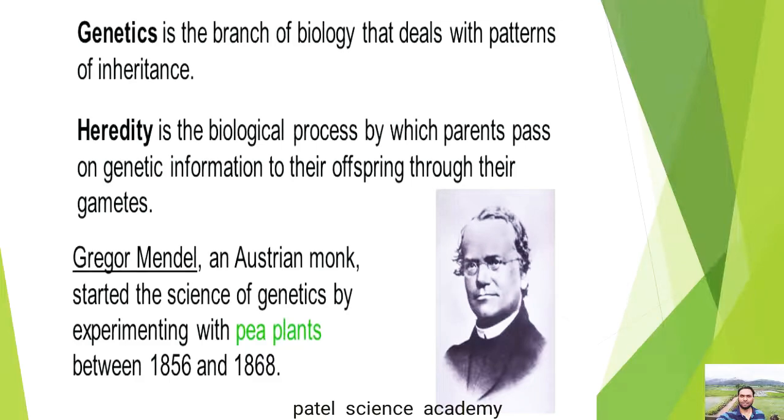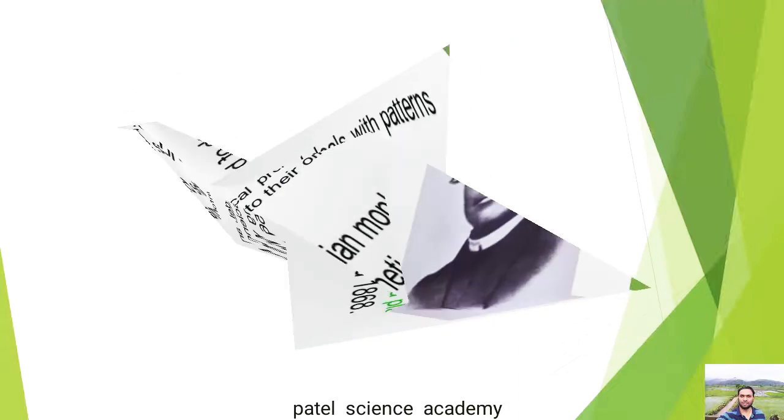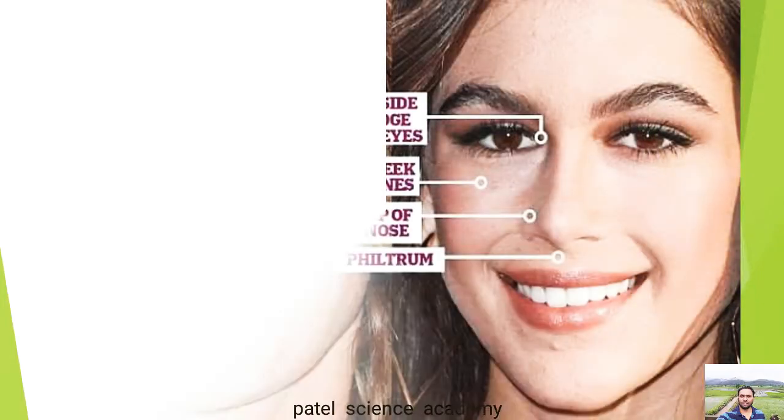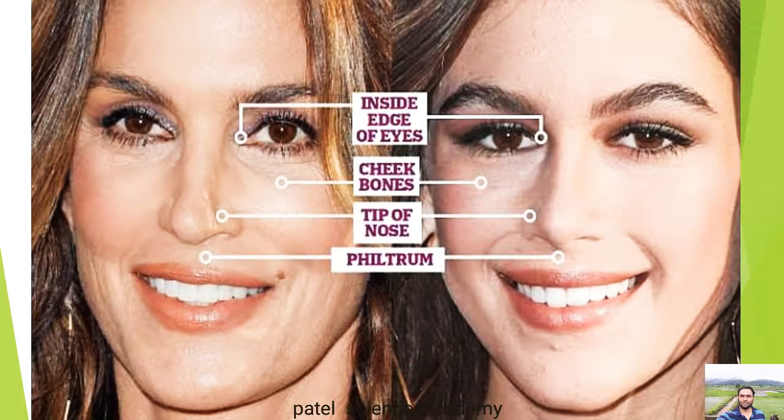Dear students, I hope you have learned about heredity and inheritance. Try to observe the characters in your body and in your parents' body. Whatever characters are similar or matching with your parents' body are all examples of inheritance or heredity.